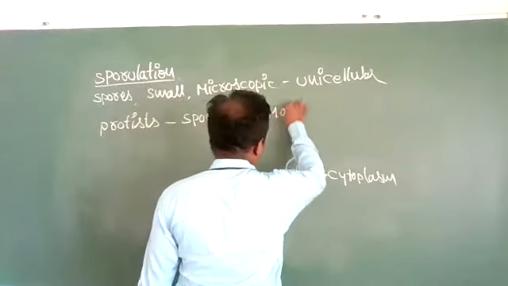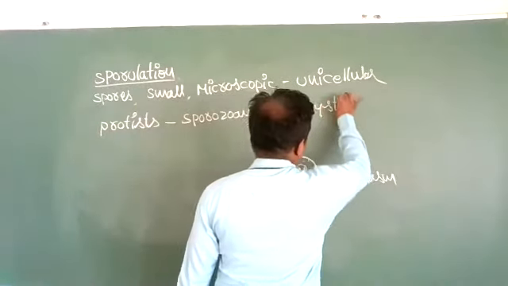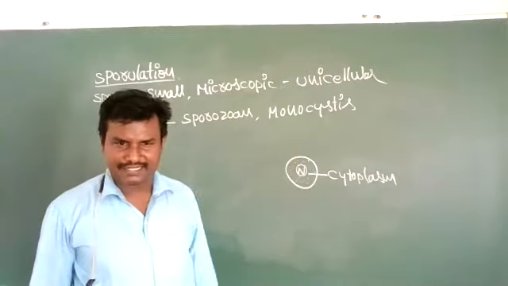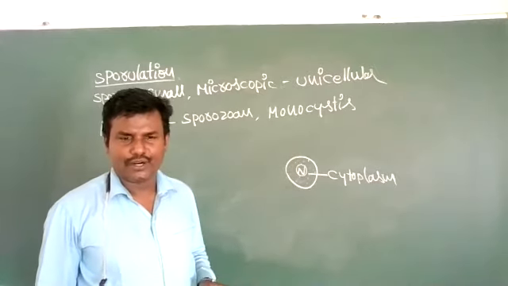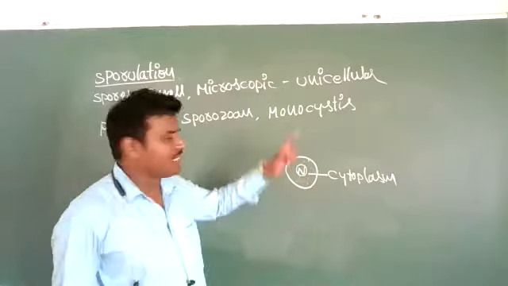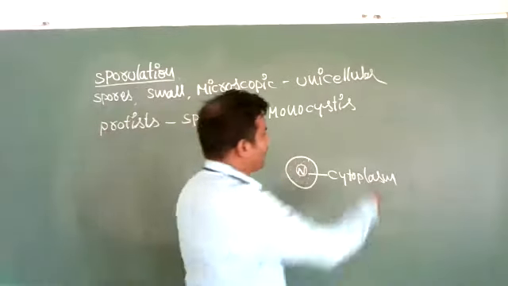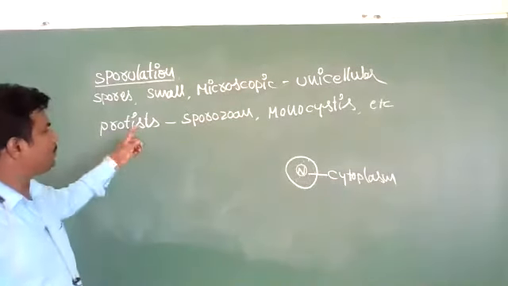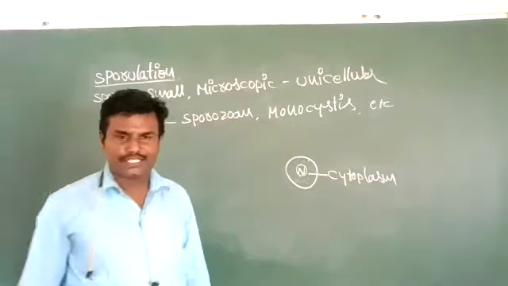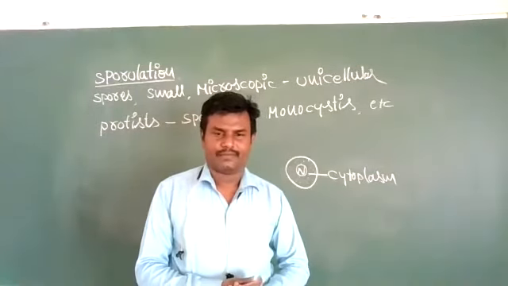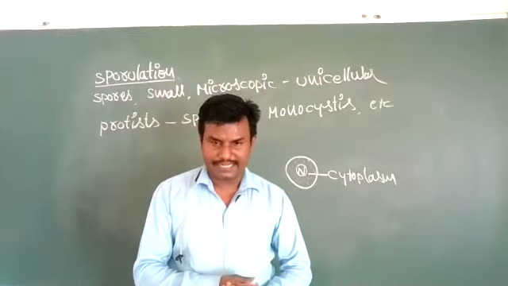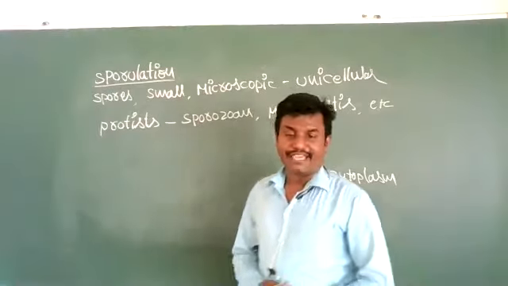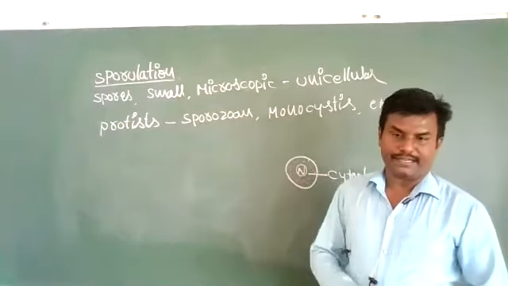Monocystis, an internal parasite of invertebrates, also forms spores. Unicellular organisms like protists, sporozoans and Monocystis possess spores in their life cycle. Sporulation is very common in algae and fungi in their life cycle.